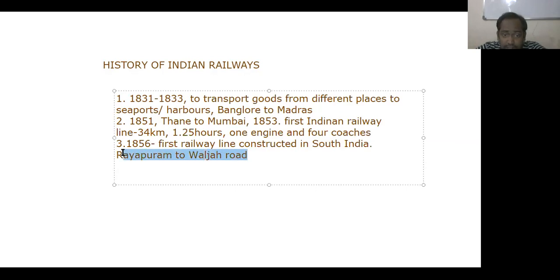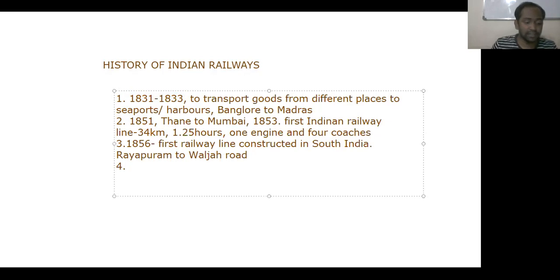This is the Rayapuram to Valcha Road. This is the thought that they had planned in the years 1831 to 1833. Initially they planned it, but that plan was implemented and became true in the year 1856. Okay, now. After that, from 1833 to 1856, in between those years, so many railway lines were constructed. But the first railway line in India is in 1856, Rayapuram to Valcha Road, and